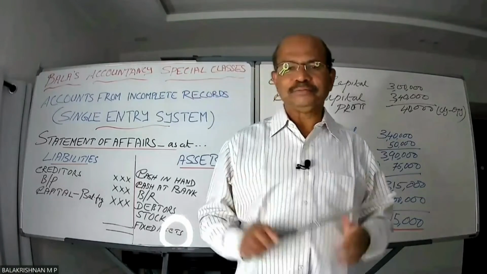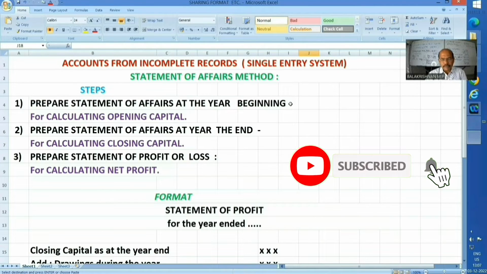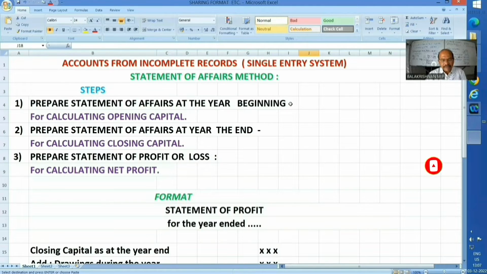Well, students, the single entry system, which is otherwise called accounts from incomplete records. In fact, there are 2 methods. One is the statement of affairs method. There is yet another method, the conversion method. I have not at all discussed anything about it in this class. It will be done in the subsequent classes. Let us stick to the statement of affairs. I will be explaining this format completely, followed by a practical sum, so that you will be thorough with it.